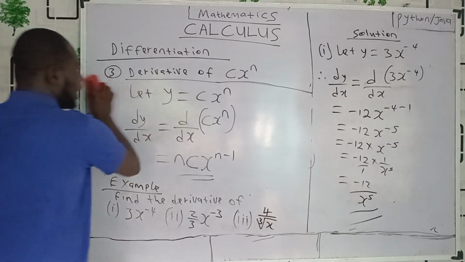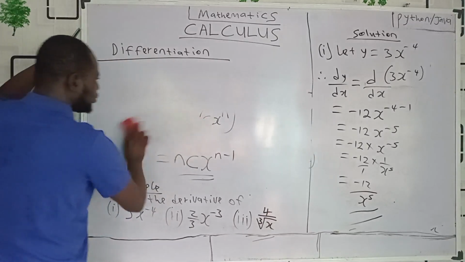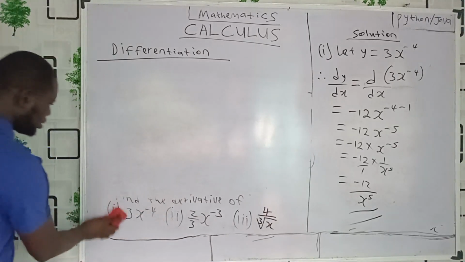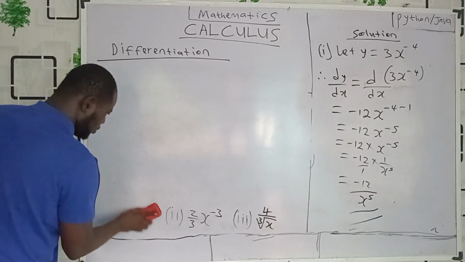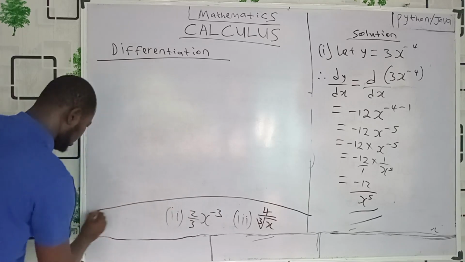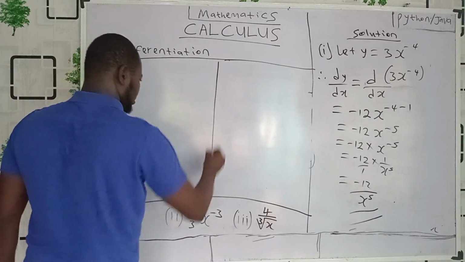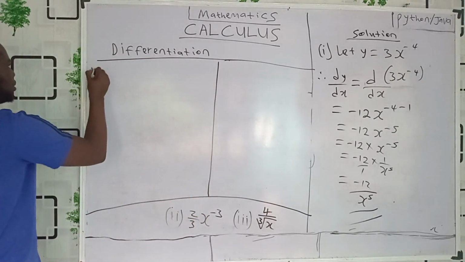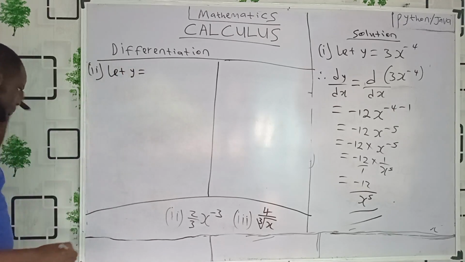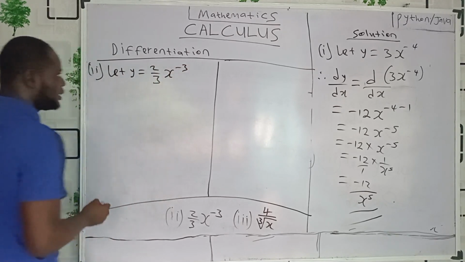Okay. Now, let's go to what? That's Roman figure 2, isn't it? So Roman figure 2, we have done 1. So Roman figure 2, let me demarcate this. Probably we can manage it, okay? So Roman figure 2, what do we have? Let y to be 2 over 3 x raised to power minus 3, okay?